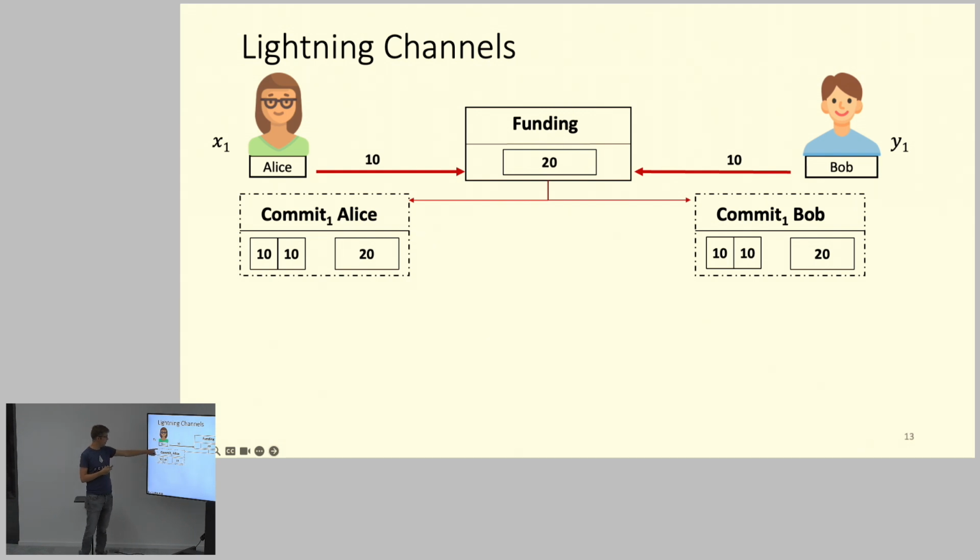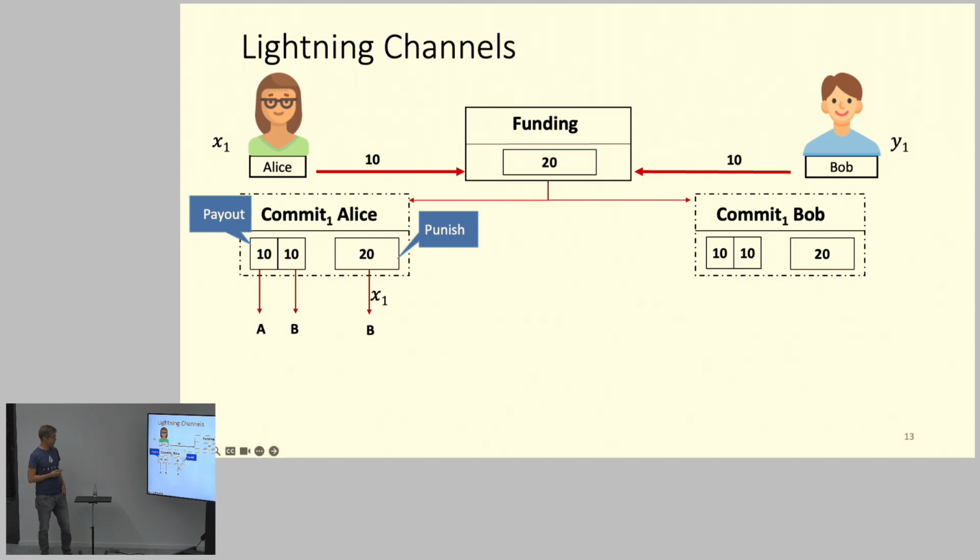But you see these dashed lines here, they mean that they're off-chain, so they're not yet on the blockchain. Okay, and in this original case, because Alice and Bob each funded this channel, 10 coins go to Alice. This is the payout, and 10 coins go to Bob. The same will be here on the other side, because both of them have such a commit transaction, because both of them should be able later on to close this channel.